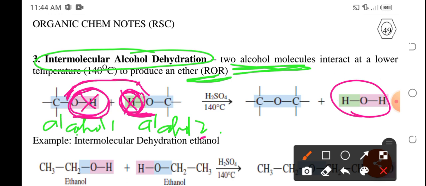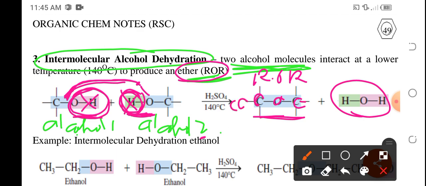So this one will now connect with each other kaya magiging carbon, oxygen, carbon. And this is now the ROR na sinasabi, and that is the general formula for ether. The R represents series of carbon atom and another R is a series of another carbon atom. The identity of this ether, the identity of the alkyl groups in this ether might not be the same or identical. So, depende kung ano yung bilang ng carbon atom dito.